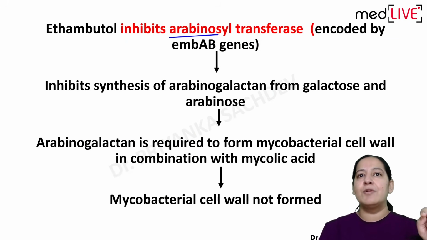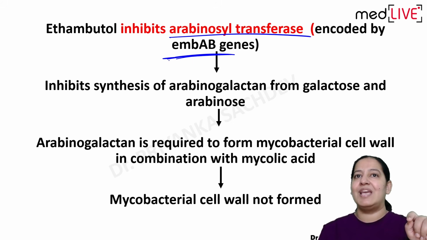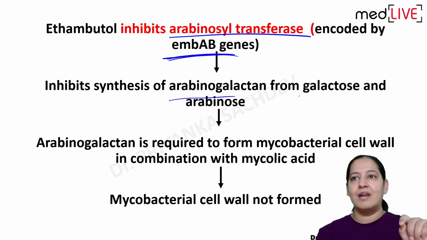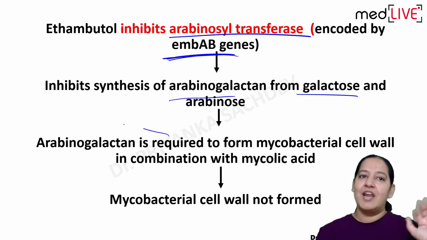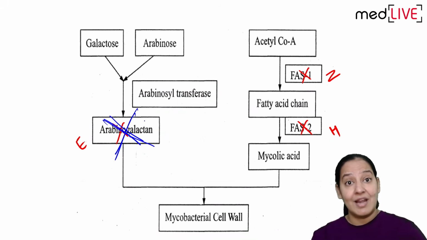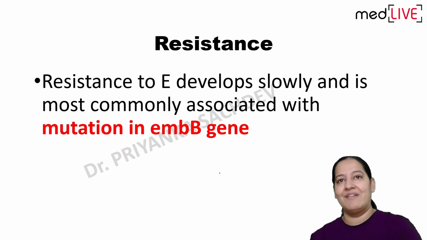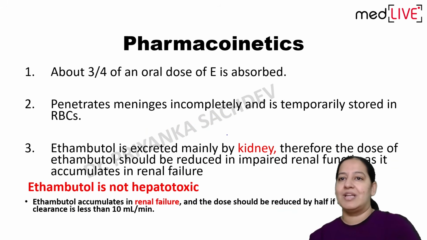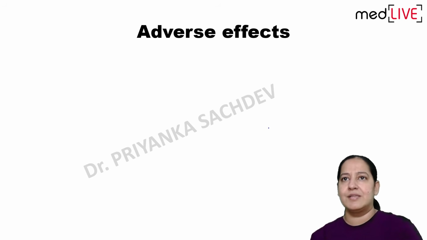So it inhibits arabinosyl transferase by inhibiting a gene known as the EMBA gene. So arabinogalactan and galactose will not combine and arabinogalactan will not form. So here arabinogalactan will not form, cell wall will not form, bacteria will die. Resistance is due to the EMBB gene. Done. Pharmacokinetics: it is excreted through the kidney. Only one point is important.